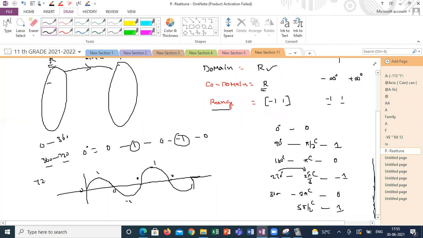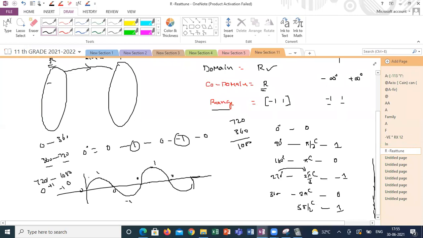Again, if I am taking 720 to another angle of 1080, because 360 plus 720 is 1080, I am getting again 720 is 0, 1080 is also 0, but in between it is going to a maximum value of +1 and a minimum value of -1.